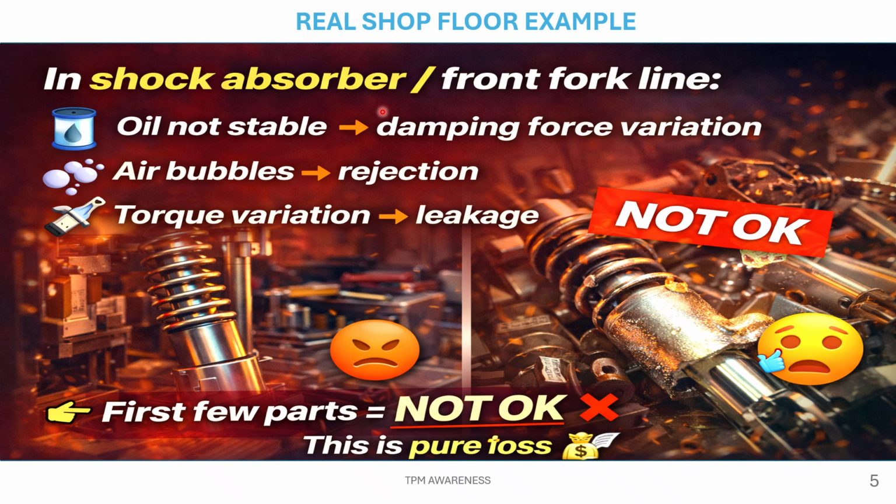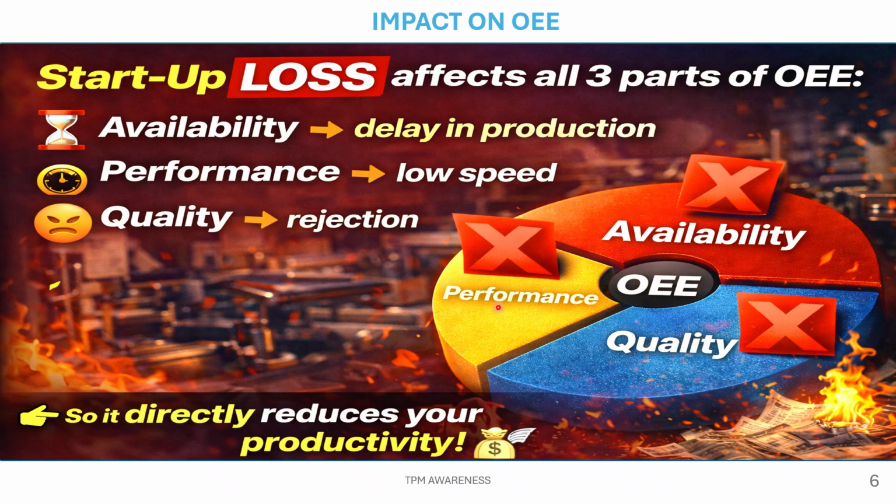For example, if we take a real shopfloor example, in a shock absorber front fork line: oil not stable, damping force variation, air bubble, rejection, torque variation, leakage. First few parts not okay, this is pure loss.